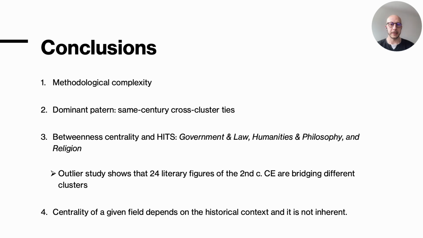Certain clusters consistently mediate inter-domain flow, especially religion, philosophy, and government, which can serve as an indicator of their centrality in Western culture. Note that we use only the English Wikipedia. A few strategically placed individuals, like the 2nd century literary figures, disproportionately shaped the structure of the network, connecting otherwise disconnected areas of the network.